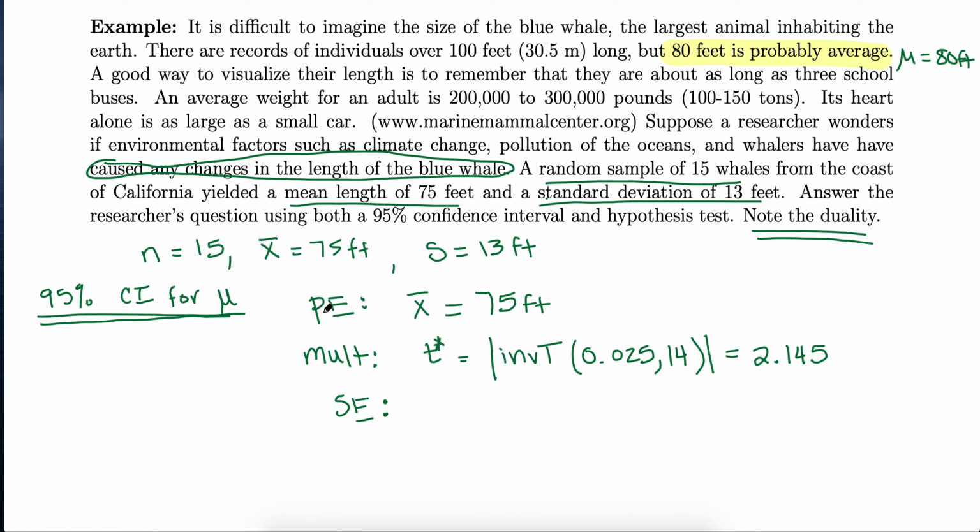Then the last piece we need is our standard error. Remember our usual parts: point estimate, multiplier, standard error. So our standard error, we said earlier, was s over square root of n. They tell us s, the standard deviation, was 13 feet. My sample size was 15. If you work that out, you should get 3.3566, if you round that to 4 places.